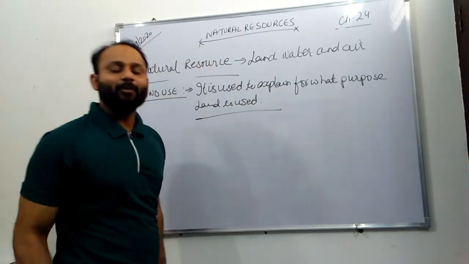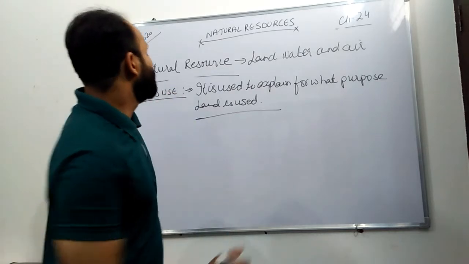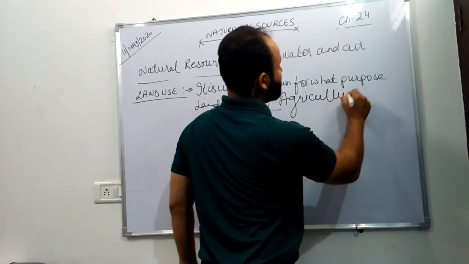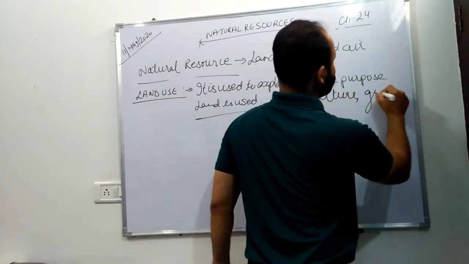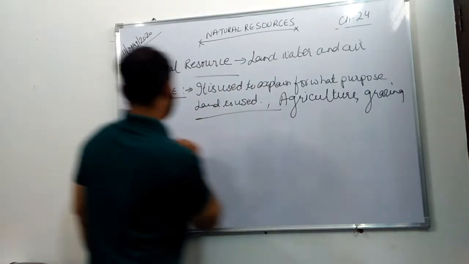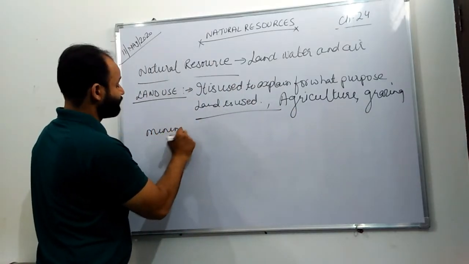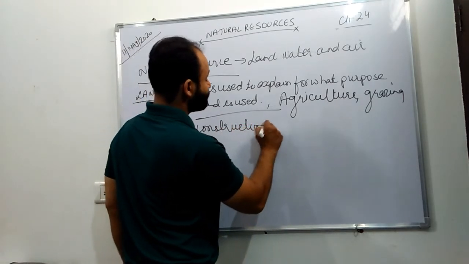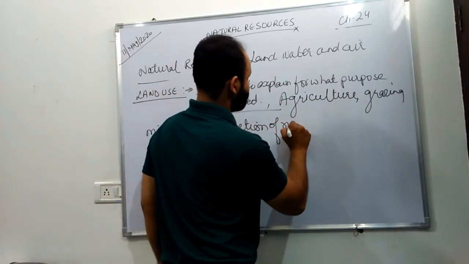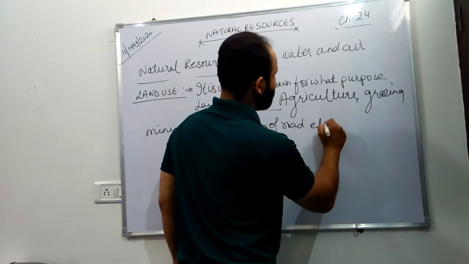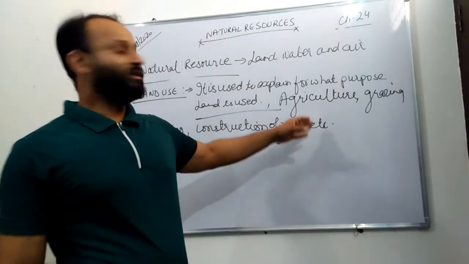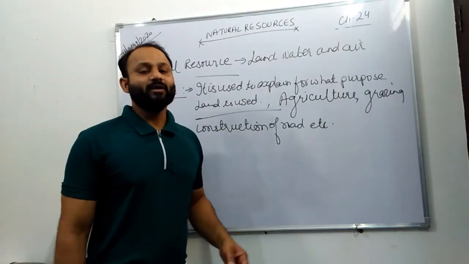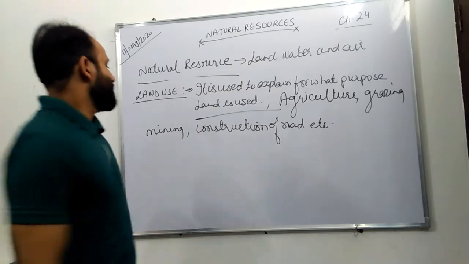लैंड आपने कहां पर यूज किया है, ये होता है लैंड यूज. Let us take an example: agriculture, grazing, mining, construction of road, and so on. They are used in different fields: agriculture, grazing, mining, construction of road, and many more things are being done over here.